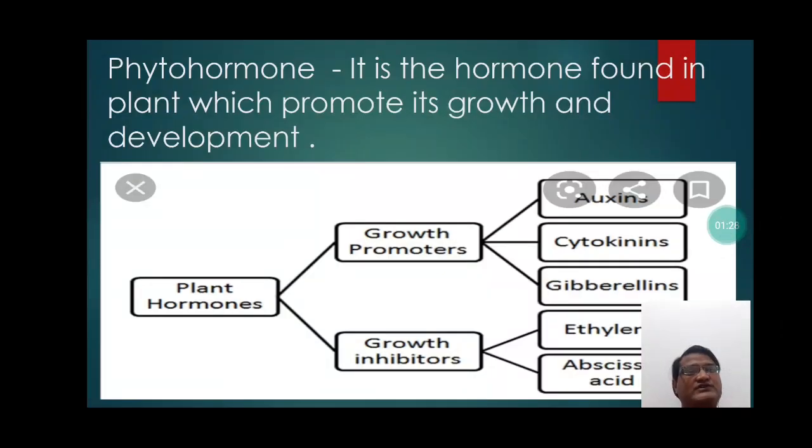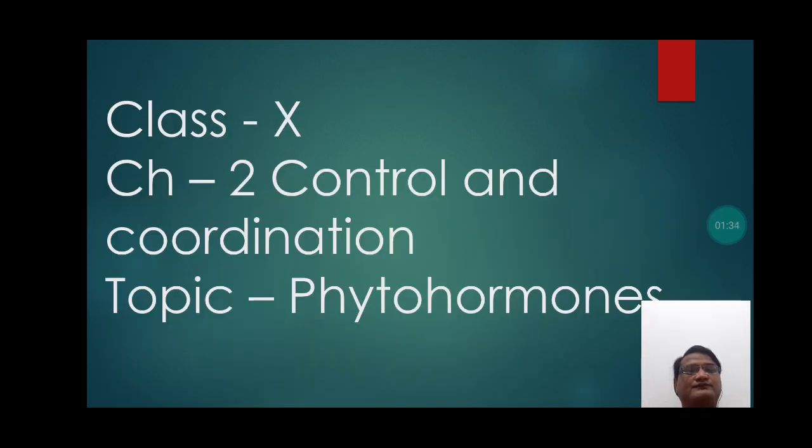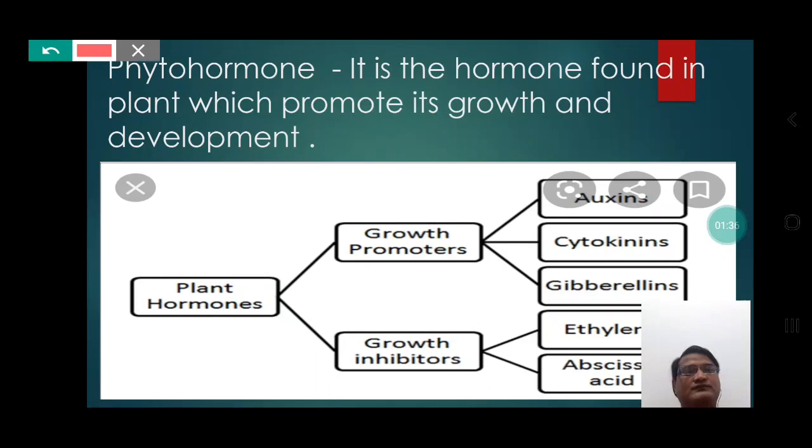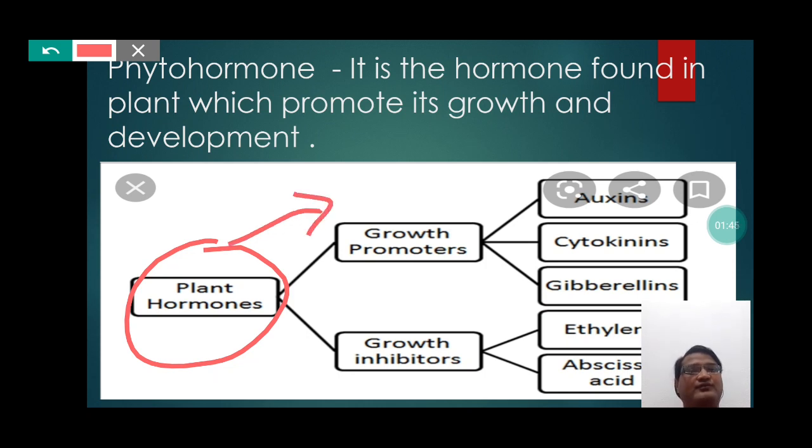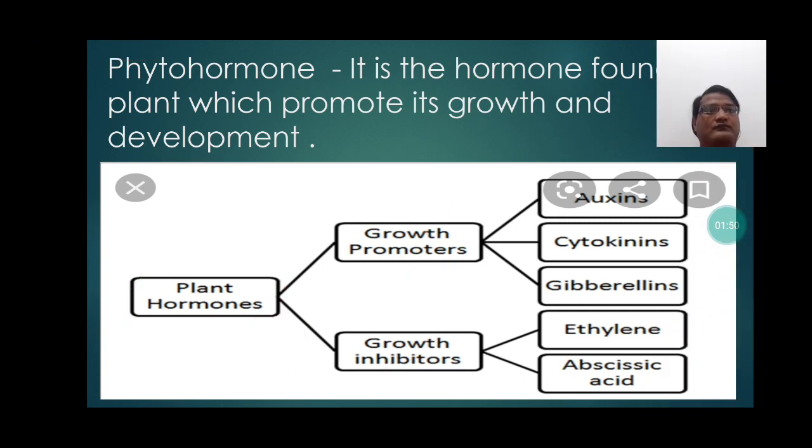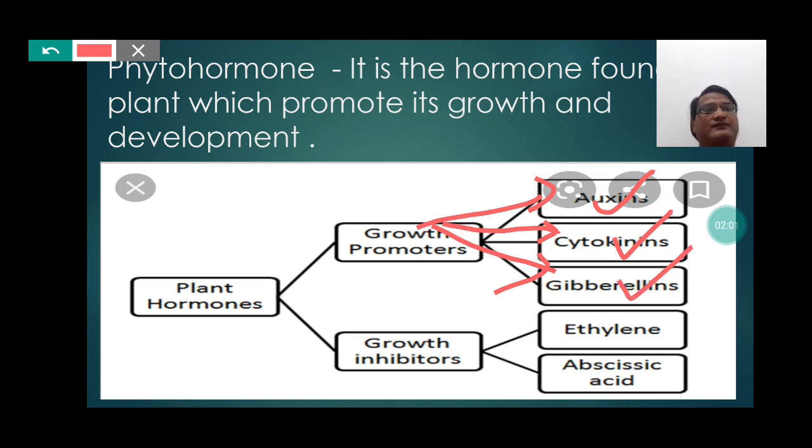So students, if we concentrate on this picture, then we will be able to notice that plant hormones are basically distinguished into two types: growth promoter and growth inhibitor. Students, growth promoter further is classified into three categories: auxin, cytokinin and gibberellin, whereas growth inhibitors are further classified into two groups: ethylene and abscisic acid.